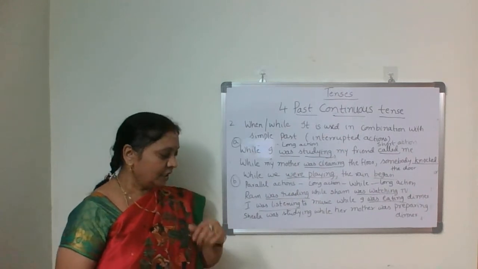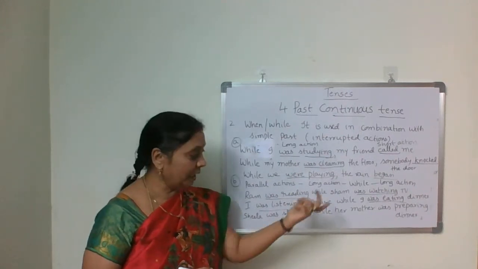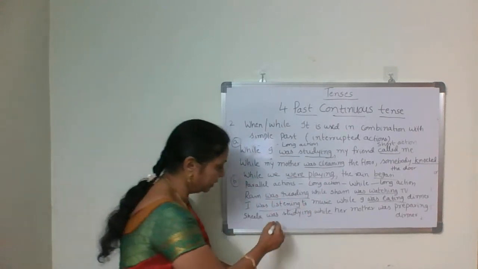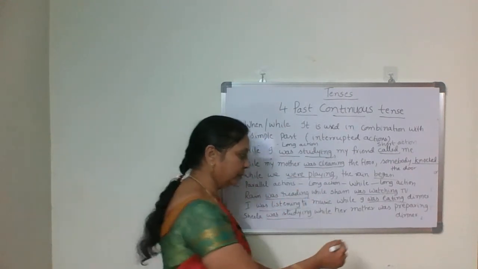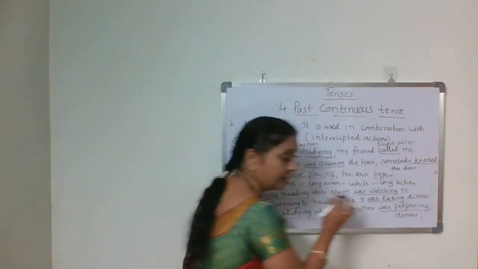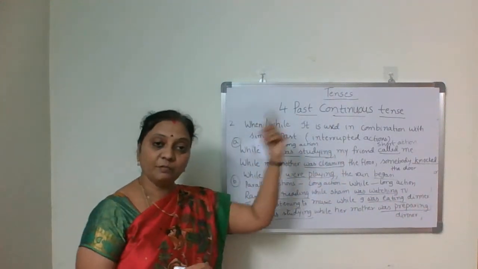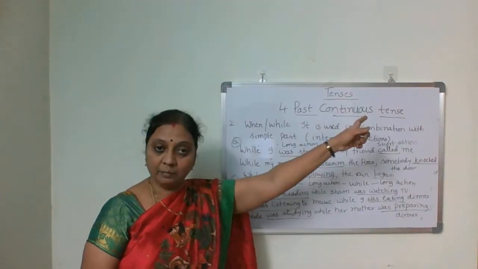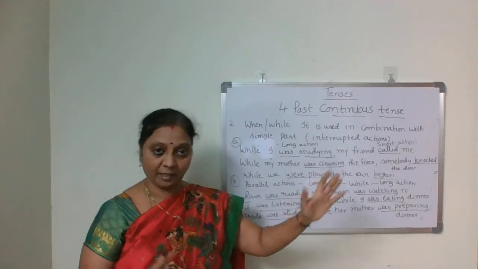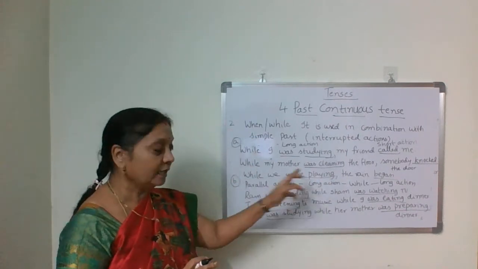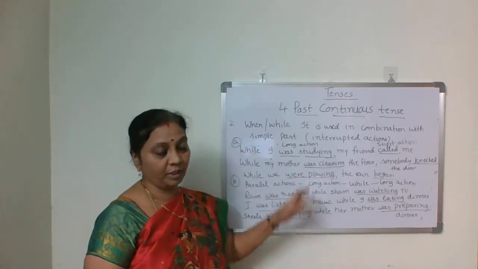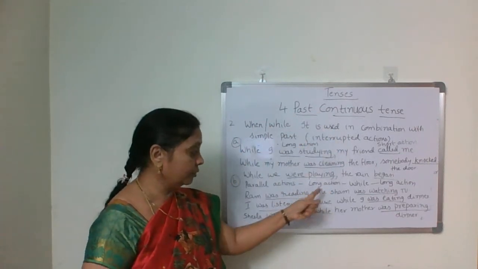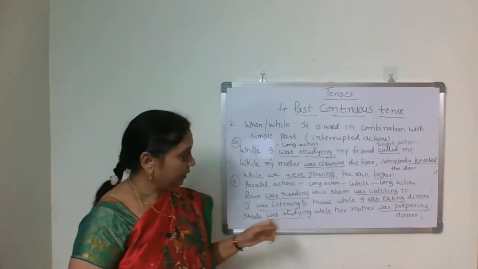One more example. Sheila was studying while her mother was preparing dinner. She was studying and mother was simultaneously, at the same time, preparing dinner in the kitchen. Okay, so two parallel actions and long actions going on, we should use past continuous tense, but we are using while. Okay, next.